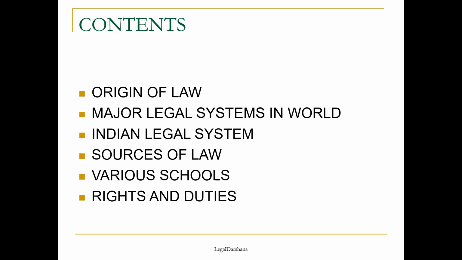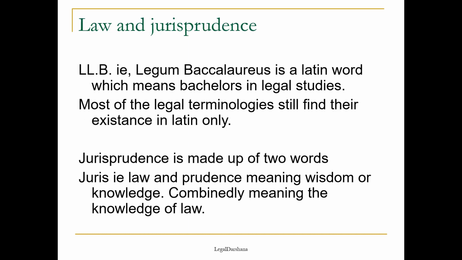Then we come to various schools. Various schools are the natural school, sociological school, historical school, positive school, and so on. We will be talking about 5 schools of jurisprudence, and how the jurists of these schools contributed with their legal theories in law and rights and duties.